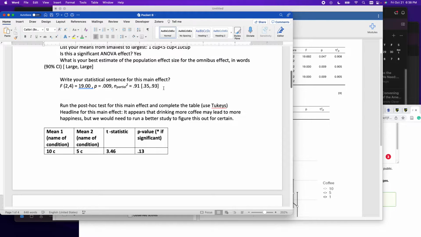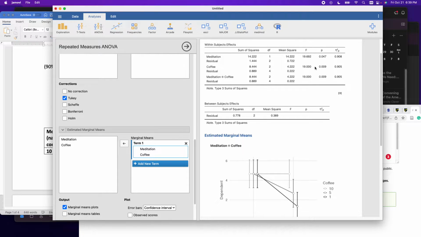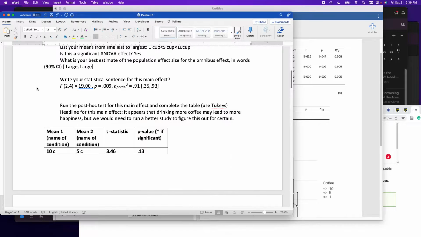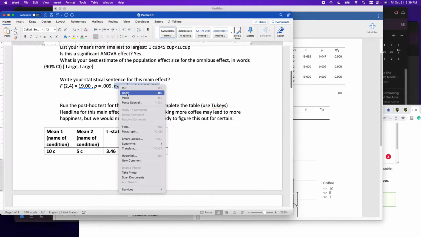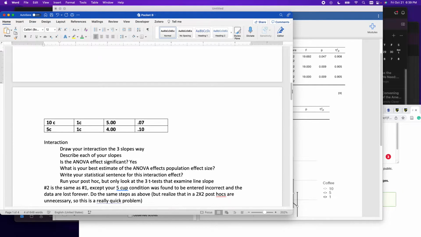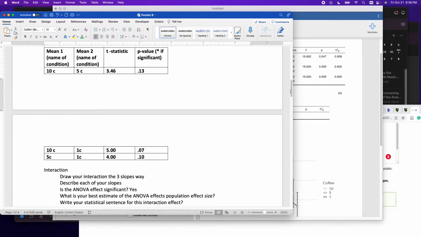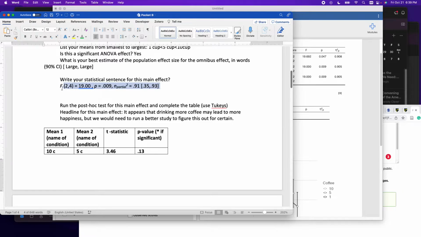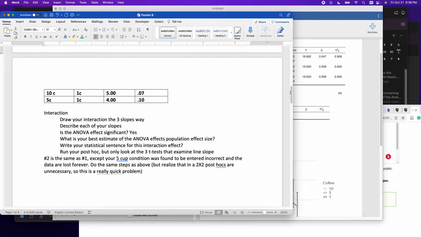I would have to rerun the same thing I did before, but because all my numbers are the same for the interaction, you can see that here, right? I don't have to put 2 and 4 and my F of 19 into the program. I know I'm going to get the same exact answer, so I know that this is between a large and a large effect. The interaction is between a large and a large effect. So that is great. In fact, this whole statistical sentence is the same. So I'm just going to copy that for me right here.